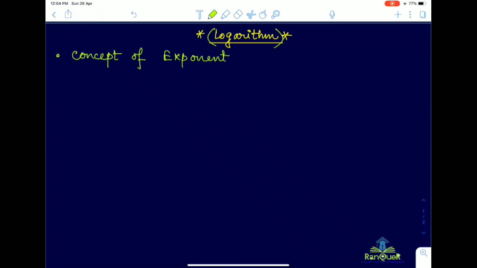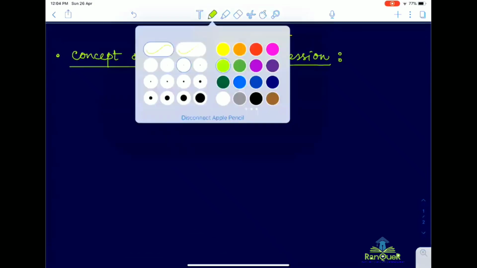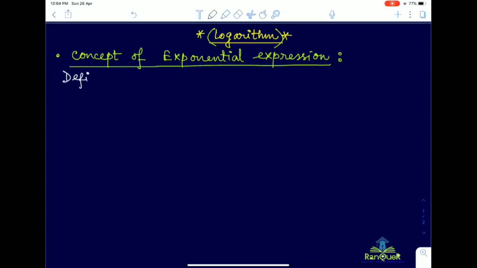Before starting this logarithm part, we should have a prior concept of exponential expression. Or you can also say exponential function, but at your class 9, 10 level you can call it exponential expression, no problem. Now, first of all, what is the basic definition of this exponential expression that we need to understand first? Remember, again, I'm telling that exponential expression is the basis or the fundamentals for the logarithm concept.